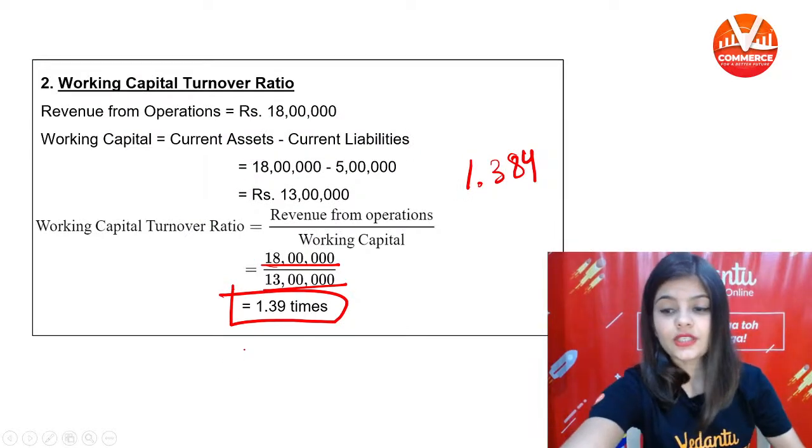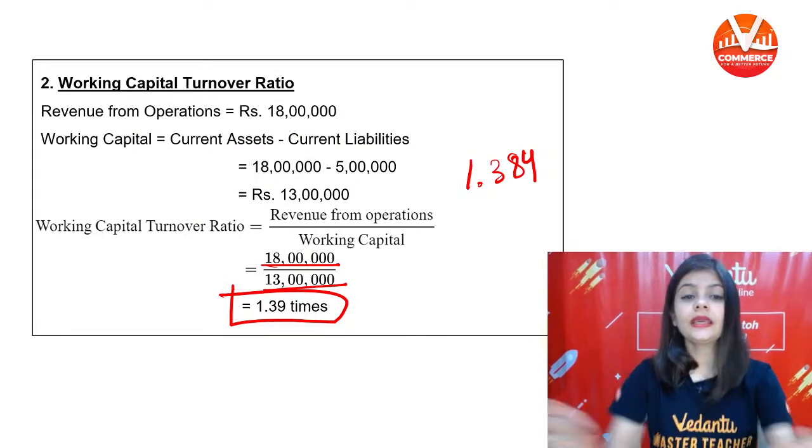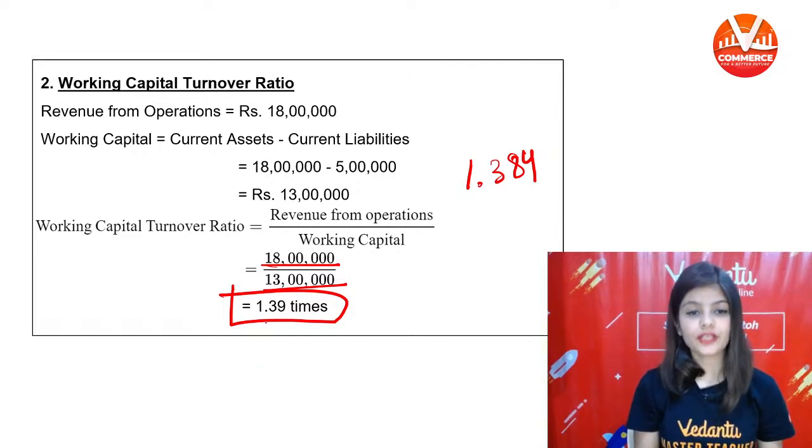So this is your working capital turnover ratio, that is 1.39 times.